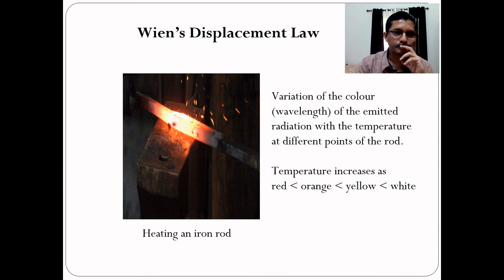So we have seen the difference in colors. Now let us look at their wavelengths. When we move from dull red to bright red to orange to yellow and towards white, the wavelength steadily decreases. So this is Wien's displacement. As temperature increases, the peak wavelength, the wavelength corresponding to maximum intensity, decreases, as we go from red to orange to yellow to white.